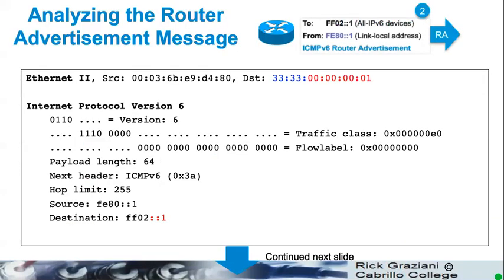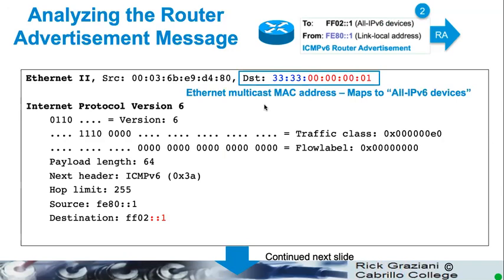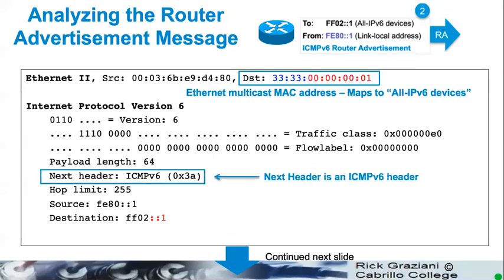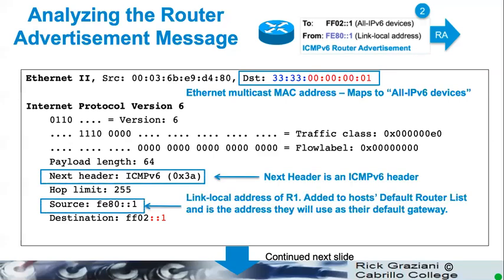Okay, if we analyze this looking at Wireshark, we can see that the Ethernet multicast MAC address maps to the all IPv6 address. We'll see that here in a moment. Let me go to it right now. There it is. So the last 32 bits of the destination IPv6 address map to the last 32 bits of the MAC address.